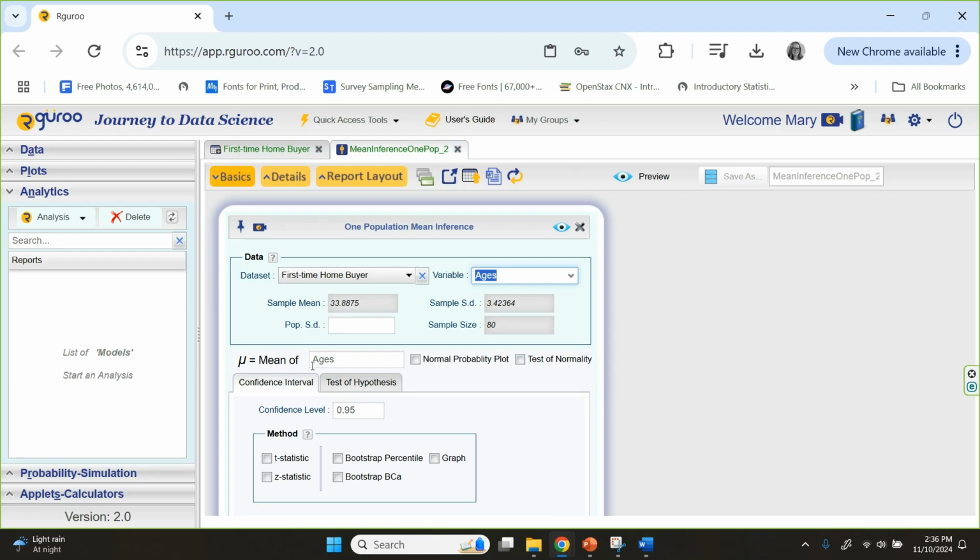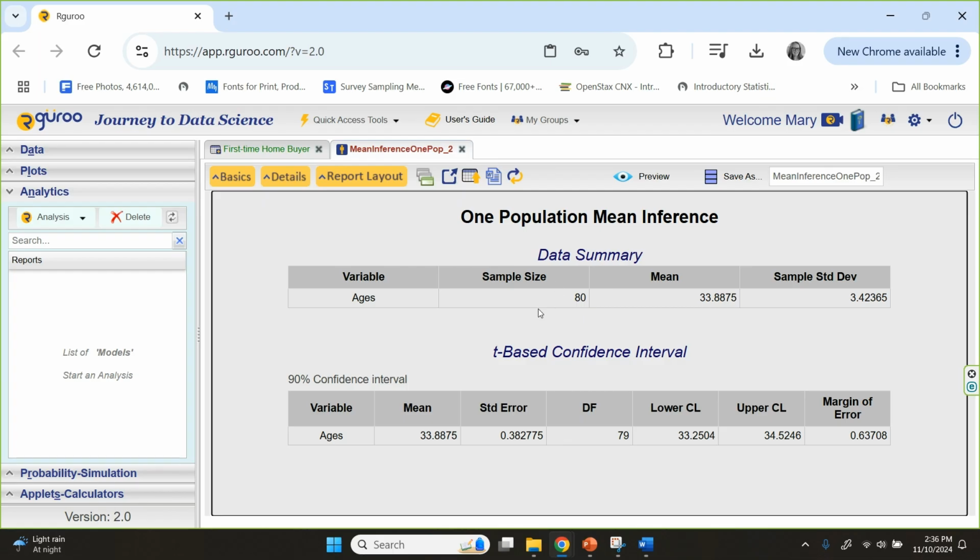So let's see also the word age, because that's the variable we're using, will populate in this box. And what we have to do here is edit this to be a 90% confidence interval and instruct it to use the t distribution or the t statistic to do this. So let's click preview. So in our output, you can see the three things we saw earlier, n, x bar, and s in the first output called data summary. And beneath it is our 90% confidence interval.